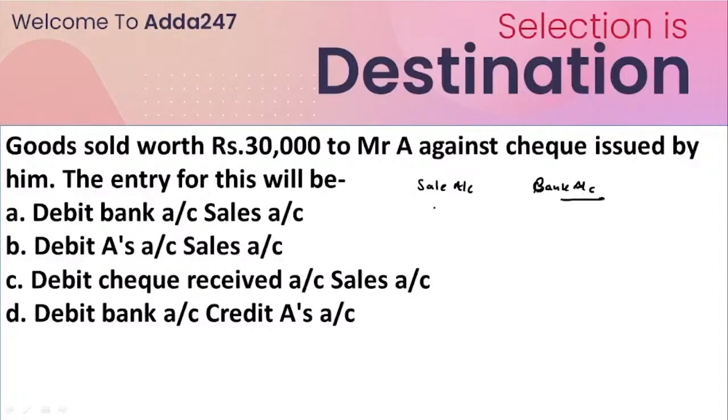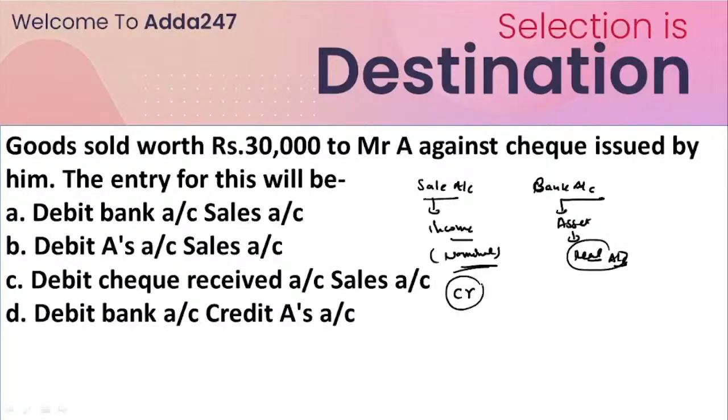And we know that the sales account generates income for our company, and it will be kept under the nominal account category. And the bank account is an asset for our company, and it will be a real account category. For the nominal account category, the rule is to credit all incomes, so the sales account would be credited, while the bank account is debited, because this is an asset and comes under the real account category. And for the real account category, debit what comes in and credit what goes out.